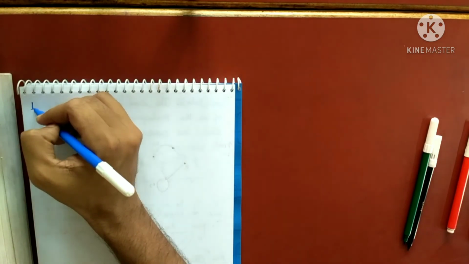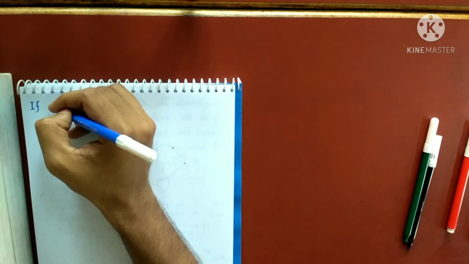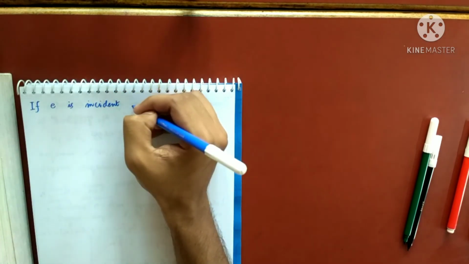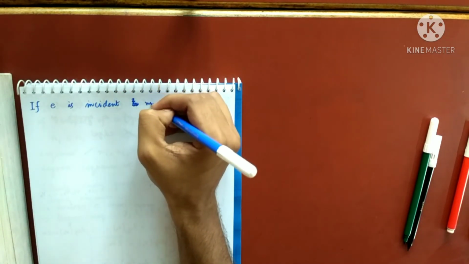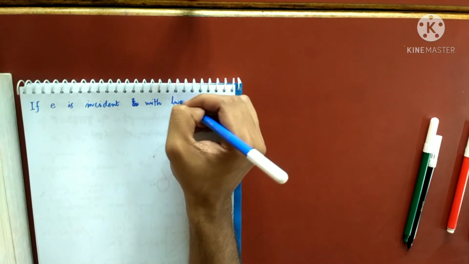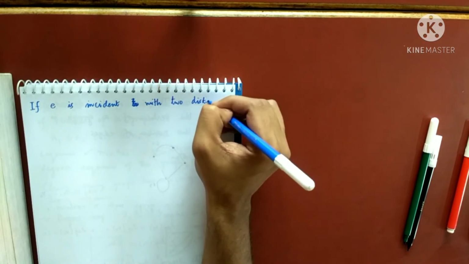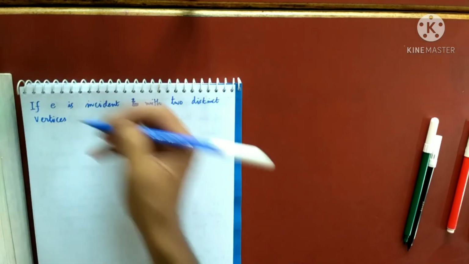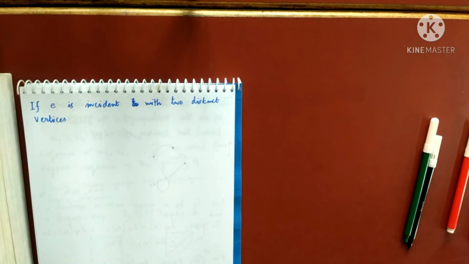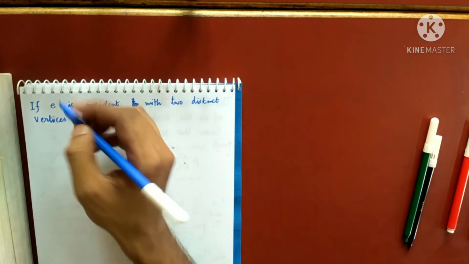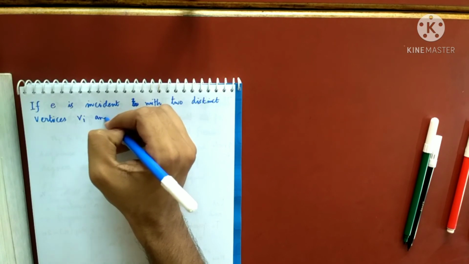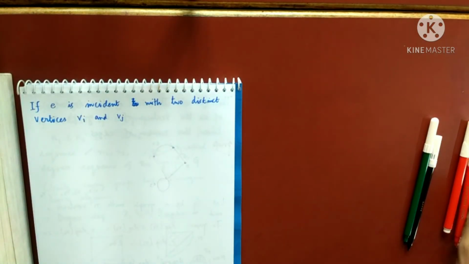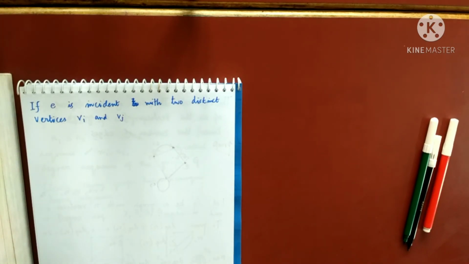So if E is incident with two distinct vertices, let me name them, suppose Vi and Vj. Okay, so if E is incident with two distinct vertices Vi and Vj, you can write this